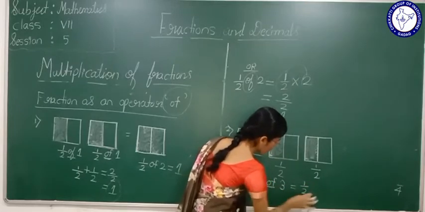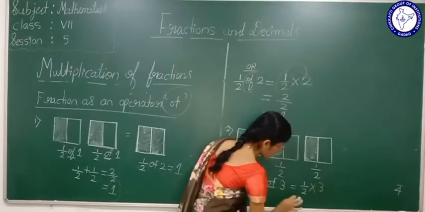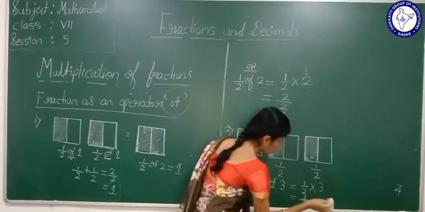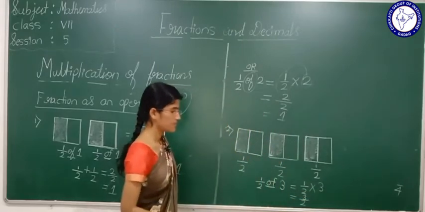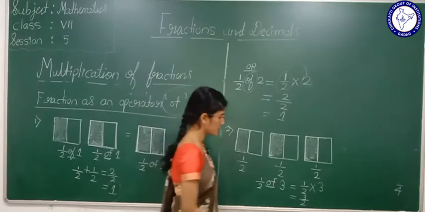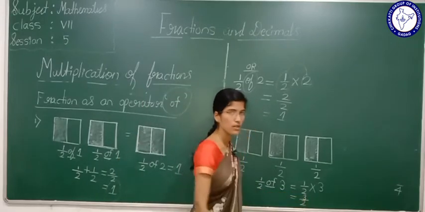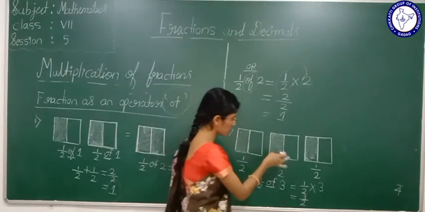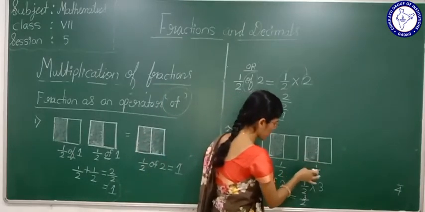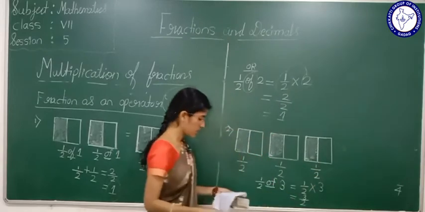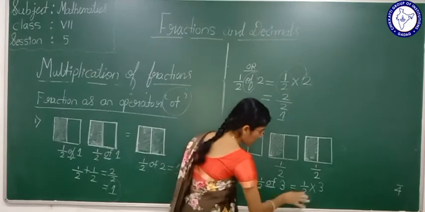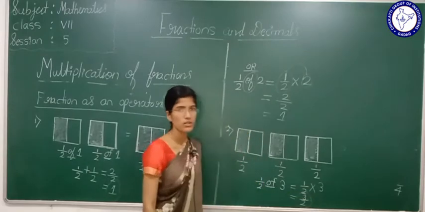I told that of represents multiplication, so 1 by 2 times 3 is nothing but 3 by 2. Now see, here the shaded part is 1 by 2, here also 1 by 2, here also 1 by 2. If I combine all these, I am going to get 3 by 2 part of a square.